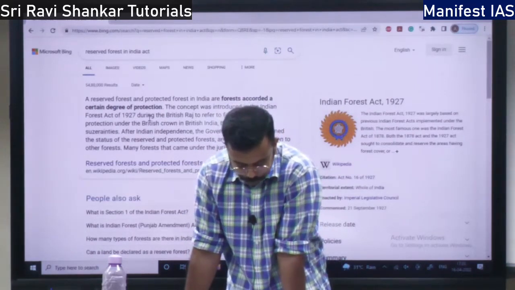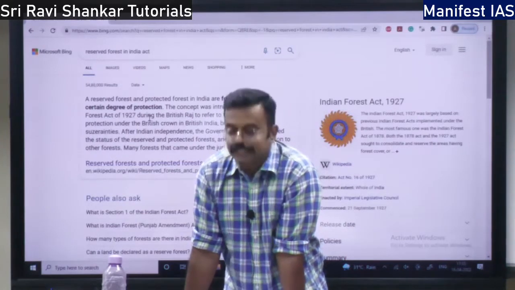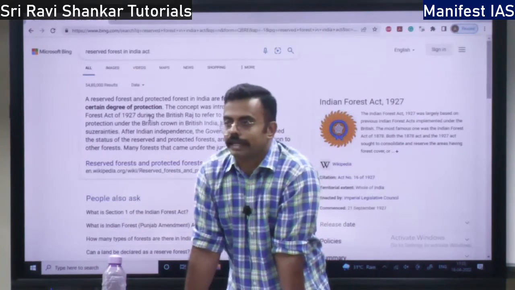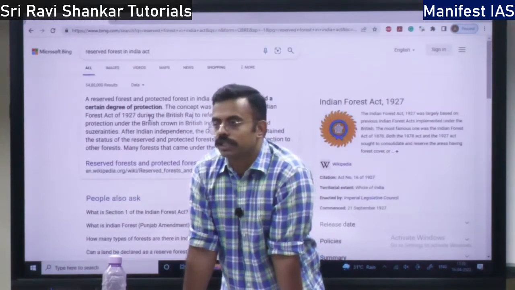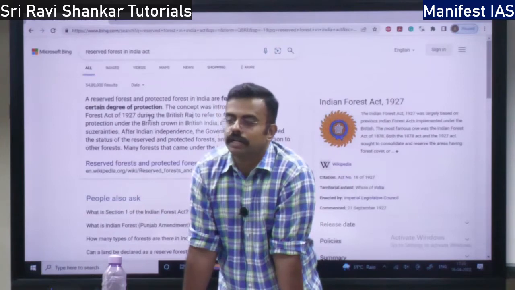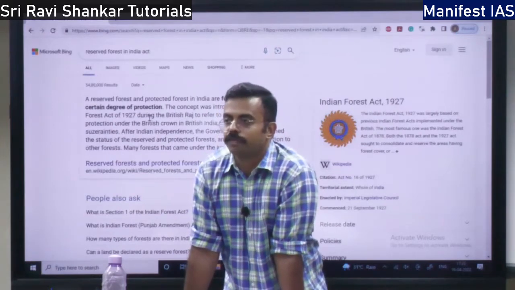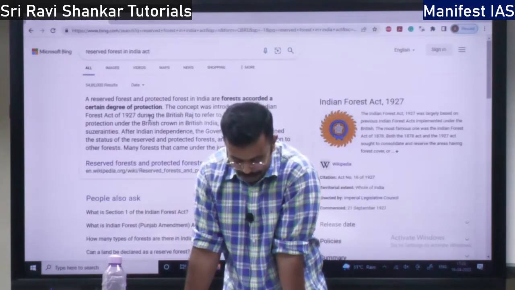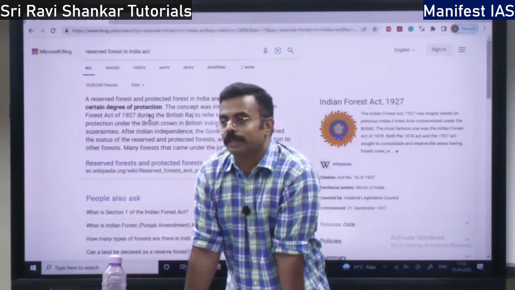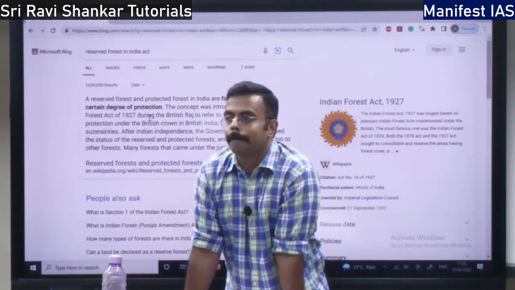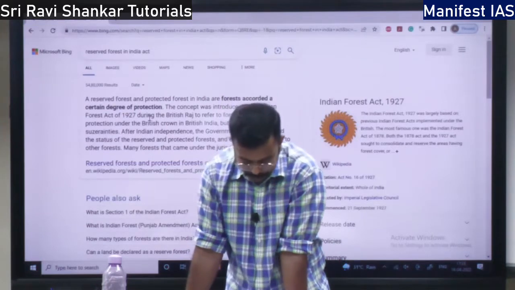Then you have the national park. National park is also declared by the state government, even though the central government can declare. That is also based on the ecological, geomorphological and natural significance for the protection of wildlife. So, I told you these two things. What is the difference between wildlife sanctuary and national park?